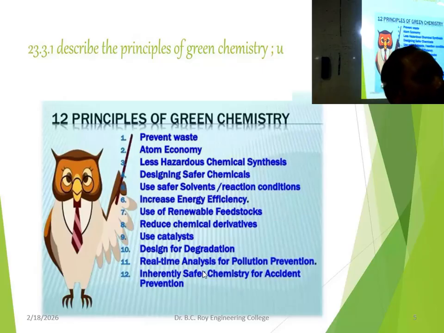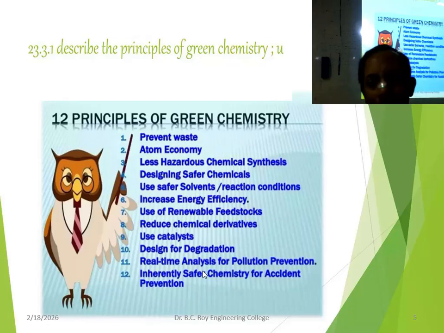Because chemistry is the only field that can prevent pollution. Other subjects are not related to this pollution, much. Obviously it is a multidisciplinary subject, but maximum importance is from the chemistry point of view.